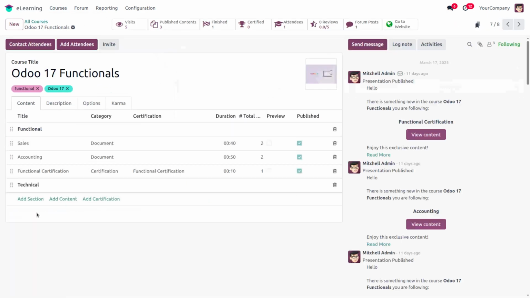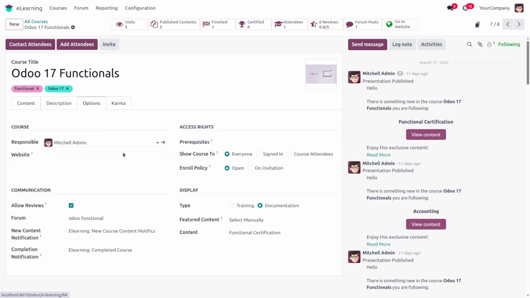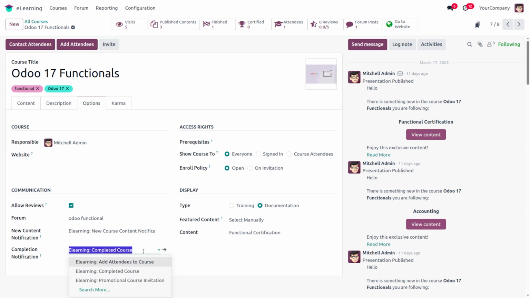When we open our course, we can go to the options menu. We have discussed display, access rights, and reviews. In this communication option, we have new content notification. If we are adding new content to this course, we allow a notification with this template. E-learning new course content notification is the template. And completion notification: if any user has completed a course, we can provide a completion notification, and the template used for completion notification is shown here.